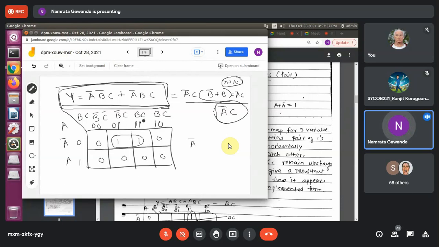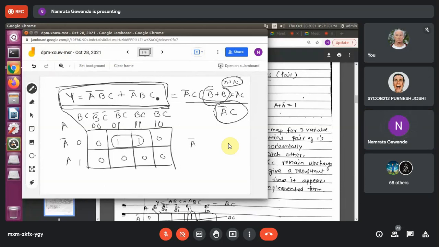Which variable is changing? B bar, B. B bar, B variable is changing, right? Yes, ma'am. The variable B is changing, means B bar plus B. That will be always what? 1, right?